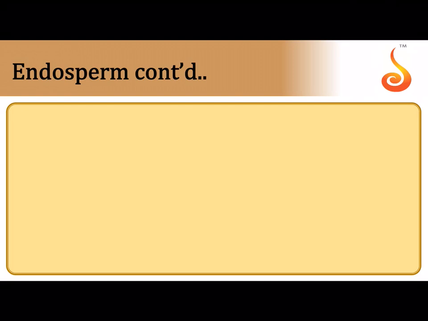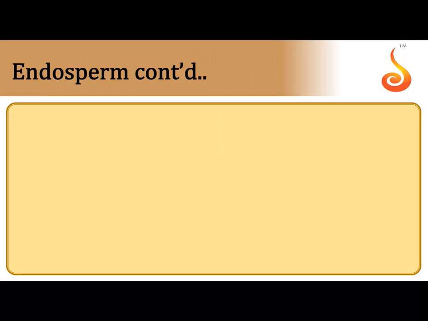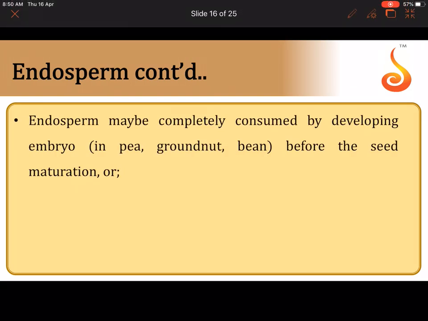So we saw now the endosperm. We have already learned what the endosperm looks like. Okay, so we saw that there is a zygote, and above the zygote there is a primary endosperm cell, and then the nucleus undergoes karyokinesis. Peripherally it forms cellular endosperm, centrally it forms free nuclear endosperm. We also saw the example that is seen in coconut.